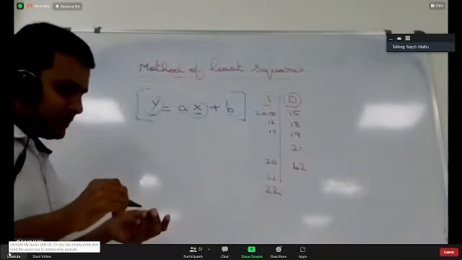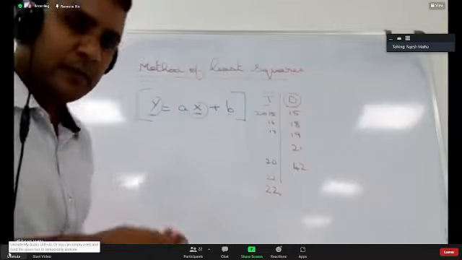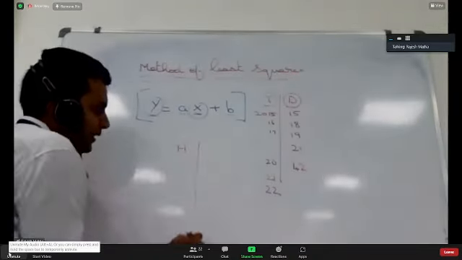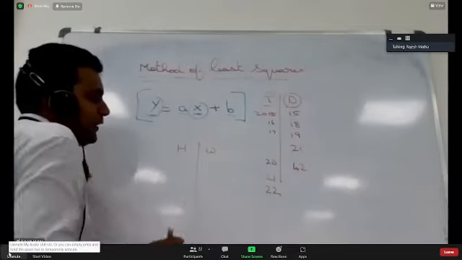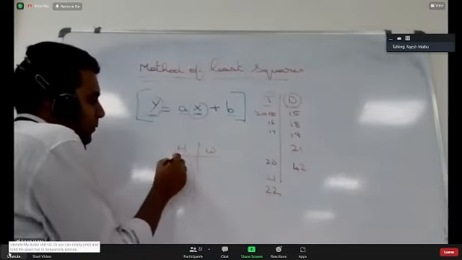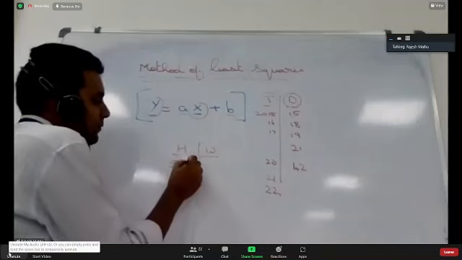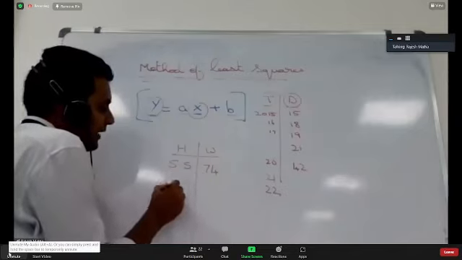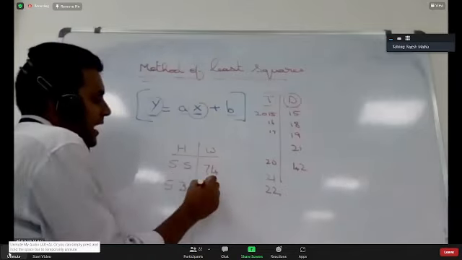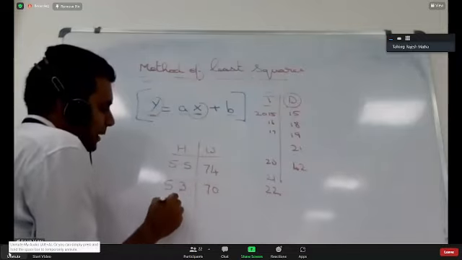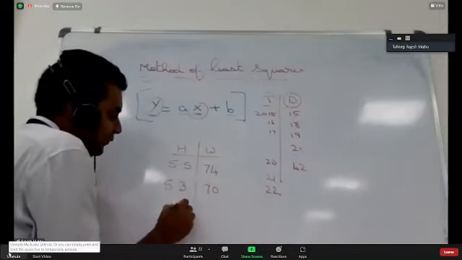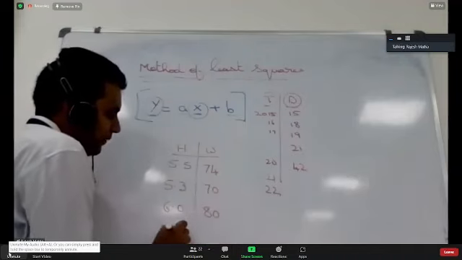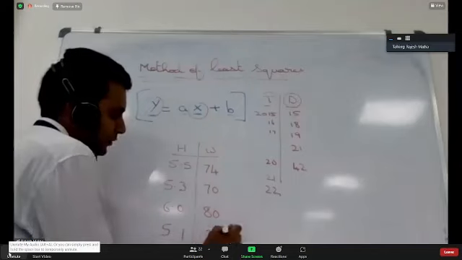So let me again give you an example of height and weight. Let me say I have the height of 5 students and the weight of 5 students. One person's height is 5.5 feet and the weight is 74 kilos. Some other person's height is 5.3 and the weight is 70 kilos. One person's height is 6 feet and the weight is 80 kilos. One person's height is 5.1 and the weight is 75 kilos.